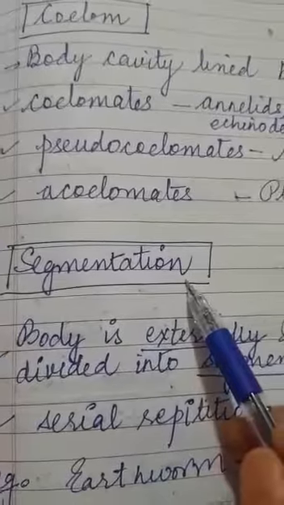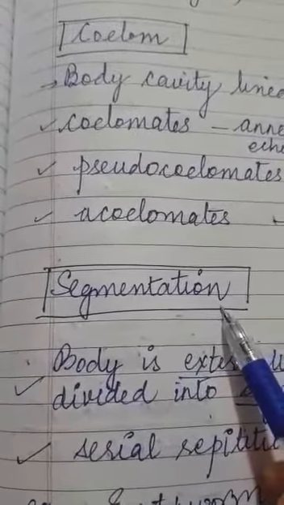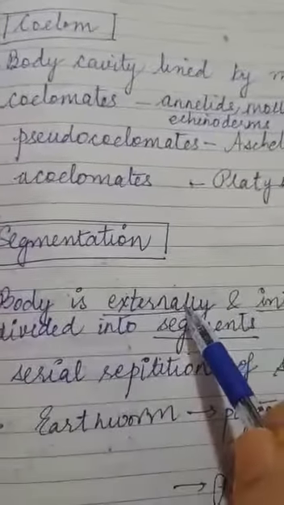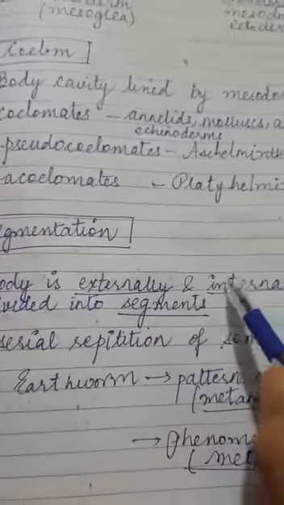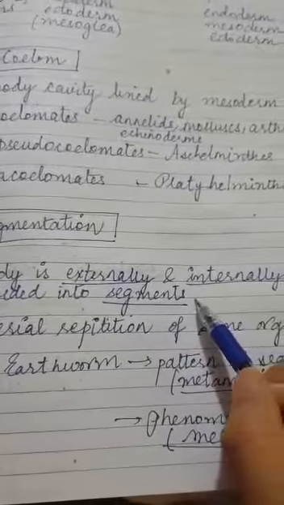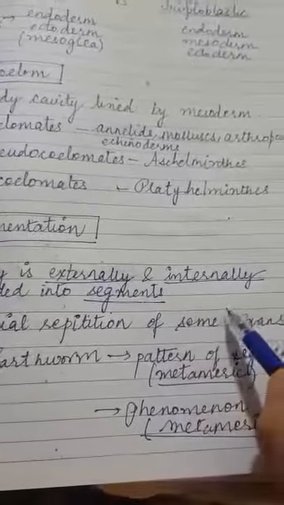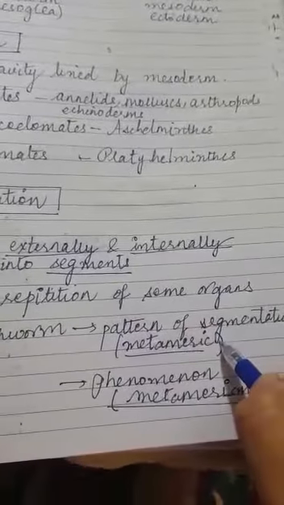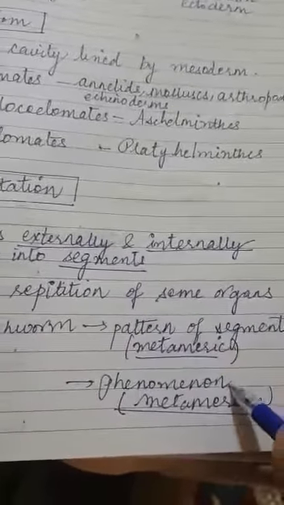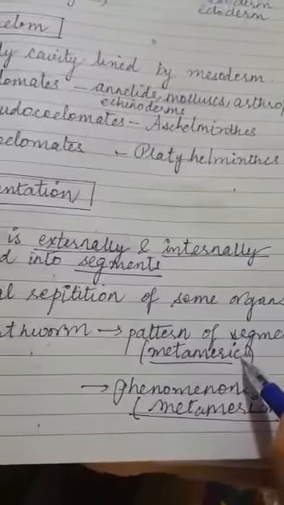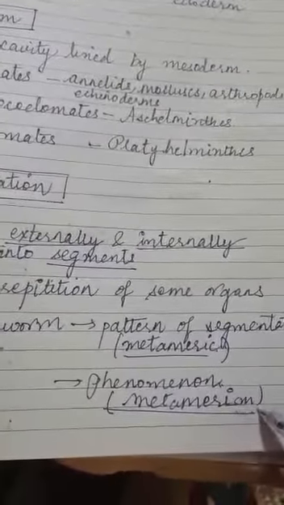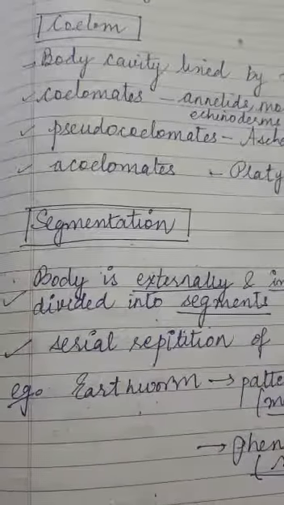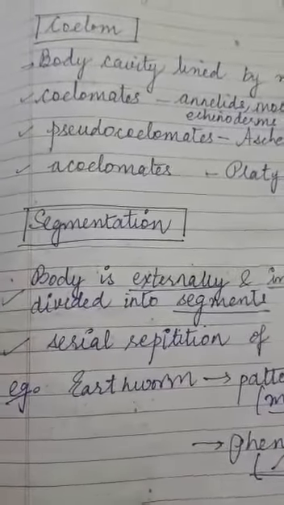Next, coming to segmentation, in some organisms the body is divided into segmented regions, externally also, internally also. These segments are known as metamers, and there is serial repetition of some of the organs. So the pattern of segment is called metameric segmentation, and the process by which this segmentation occurs is called metamerism. This is frequently seen in earthworm. You might have seen it has a segmented body. Clearly you can see the segments.